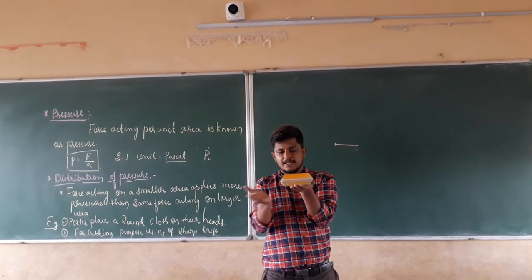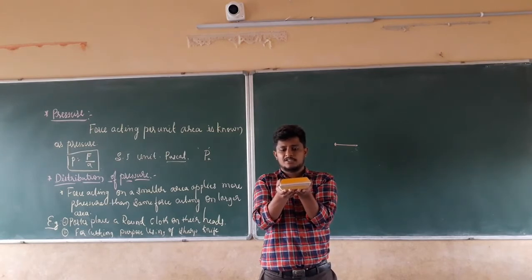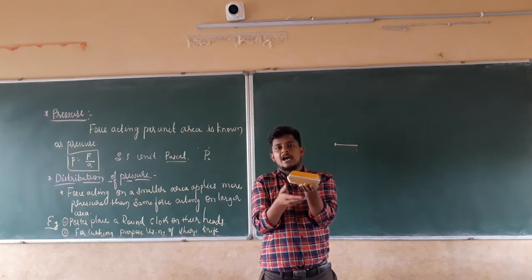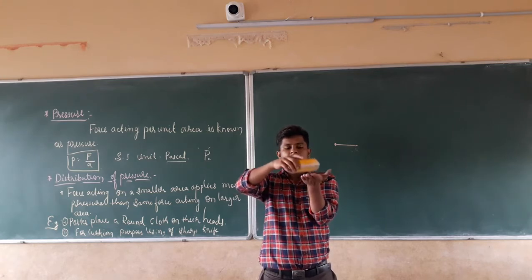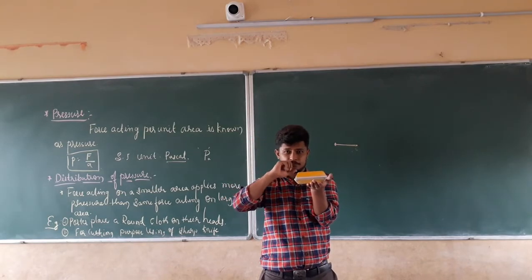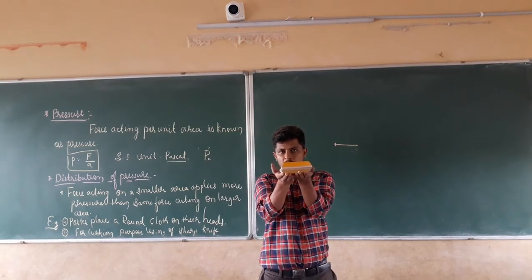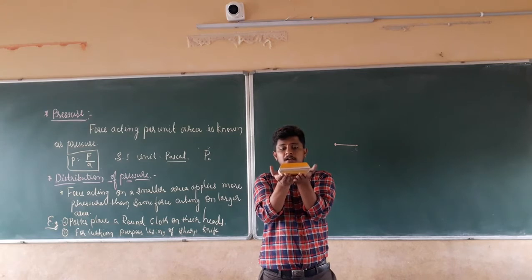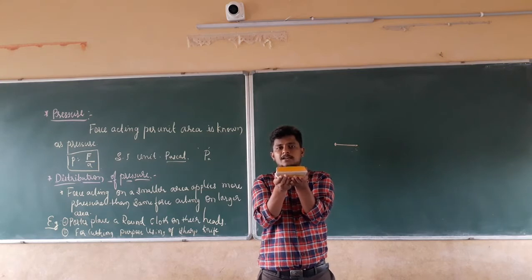If I take my second hand and keep it beneath it, what will happen? The force acting on it will not be reduced, but the area on which I am putting these dusters will increase. First, the area was smaller and the amount of dusters was larger. I am not reducing the number of dusters, but I am putting my palm beneath the dusters in contact with the first hand. I am increasing the area. When I increase the area, the dusters put on the hands become lighter. It feels lighter.